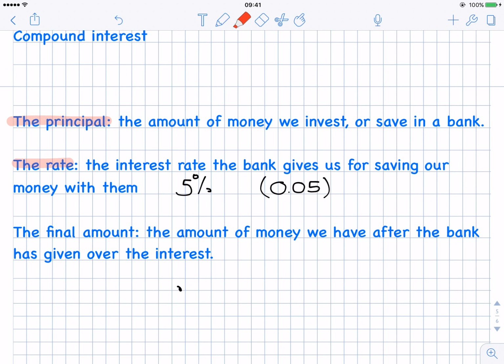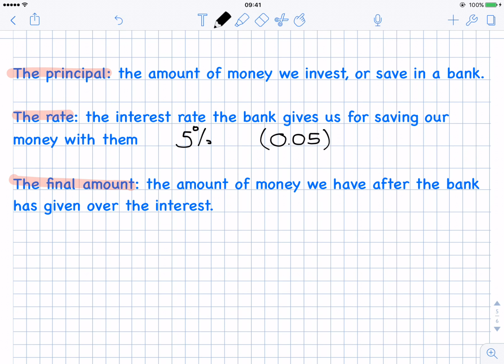And then the last term that we have is the final amount. The final amount is the amount of money I'm going to have at the end. So if it's only there for 1 year, and I'm using my example from a minute ago, the final amount is €105. So before I go in and explain how we do compound interest and how we work out how much money we'll have after 3 years or 4 years and so on, I just want to remind you of a simple thing from percentages that you would have seen before.